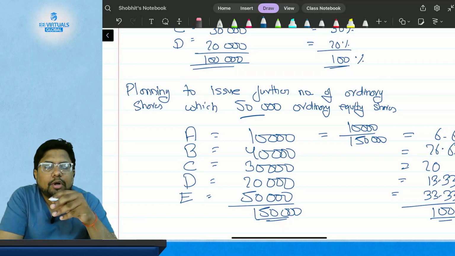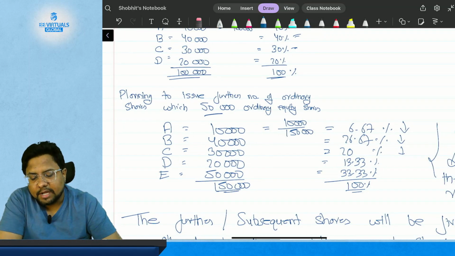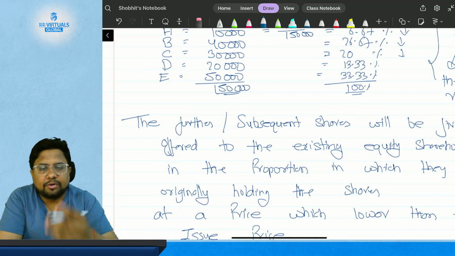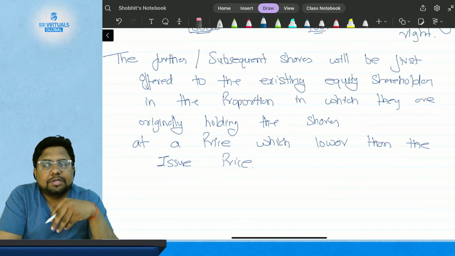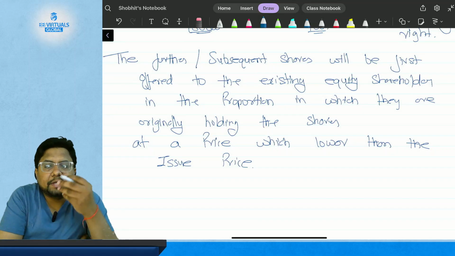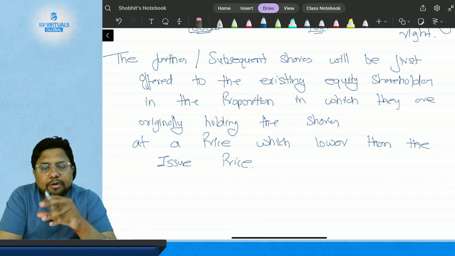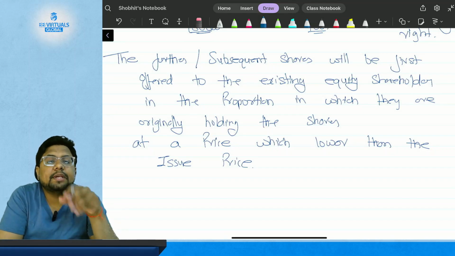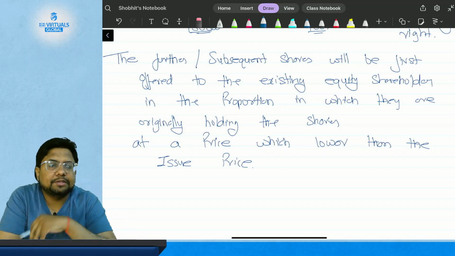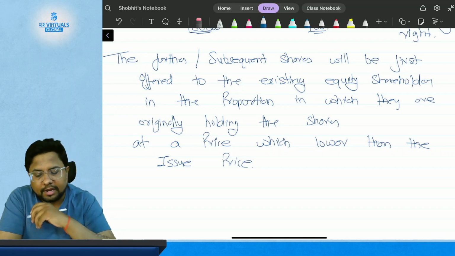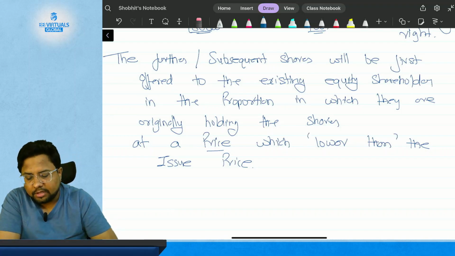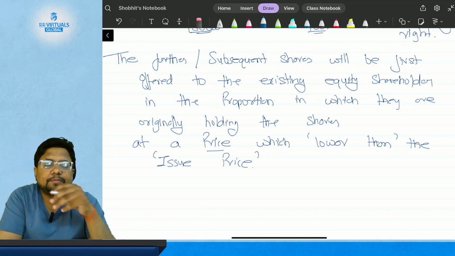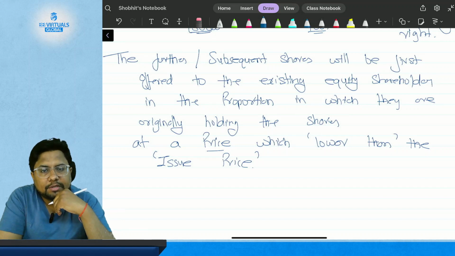So this is called a right issue. This is known as a right issue because the old shareholder, the existing shareholder, has the first right to purchase the share. The old shareholder or the existing shareholder has the first right to get the share. Hence this is known as a right issue of shares. And this is issued at a price which is lower than the issue price.